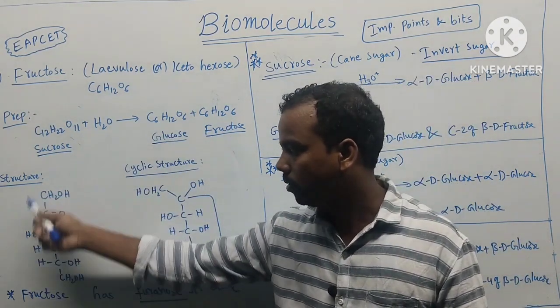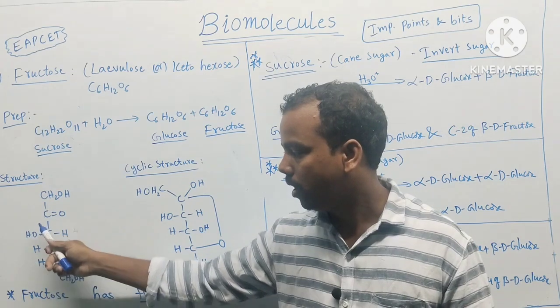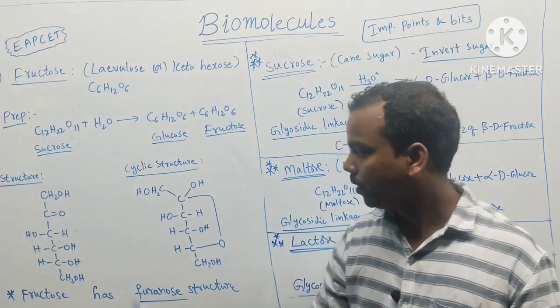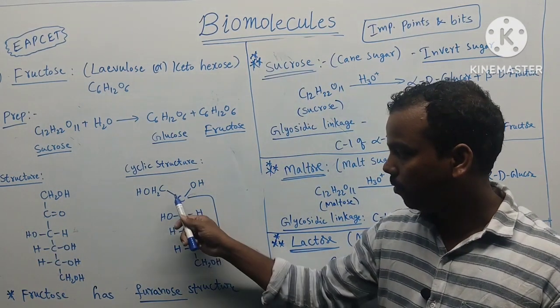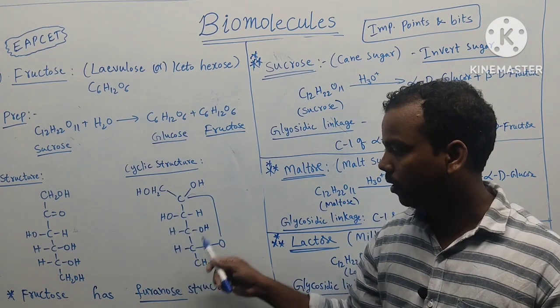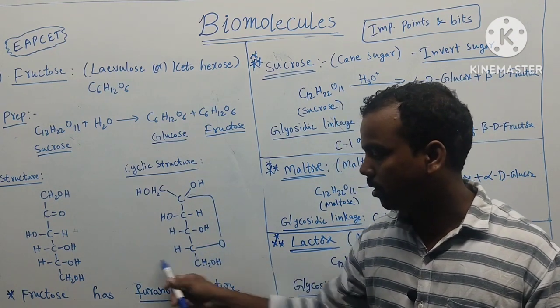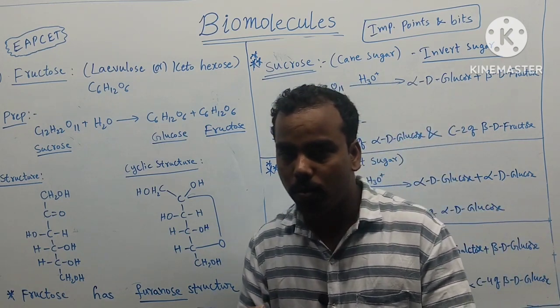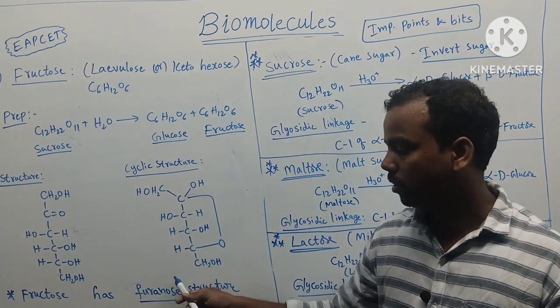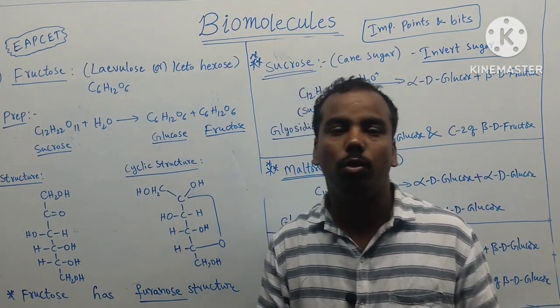So the structure of fructose is CH2OH, C double bond O, and the remaining part is the glucose structure. So here this linkage, 1, 2, 3, 4, 5. Hemiacetal linkage formation at the 5th carbon. So it is a furanose structure. Glucose has a pyranose structure, fructose has a furanose structure. That's why fructose is called fructofuranose.